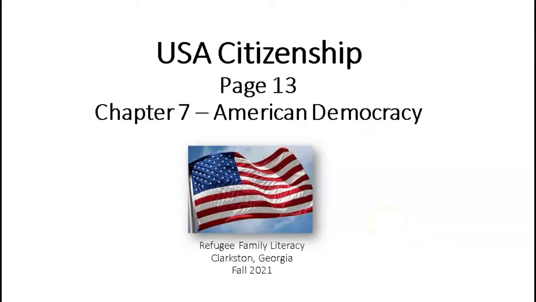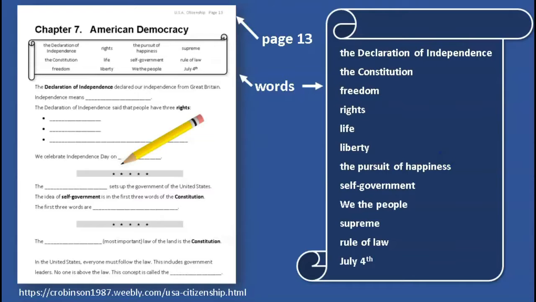Hi students, this is USA Citizenship, page 13. Chapter 7, American Democracy. This is about the principles or the ideas that make our democracy. It's my favorite thing about our country. You need page 13, a pen or pencil.